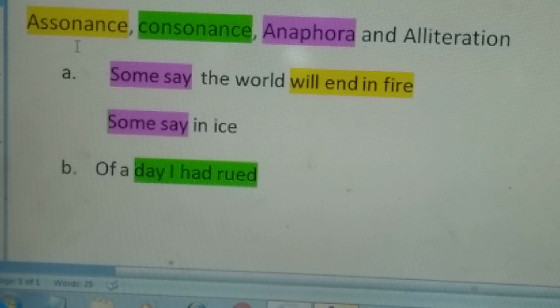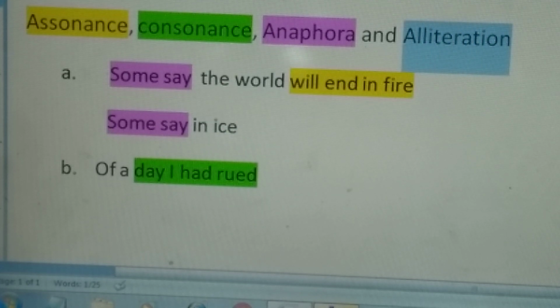Now when I explained assonance and consonance, what did I say? That they should not be in the beginning of the word in the same line. One in the beginning, it's okay, like in, here day. Why should it not be in the beginning everywhere? Because if it is in the beginning, it will be another figure of speech. It will be alliteration.